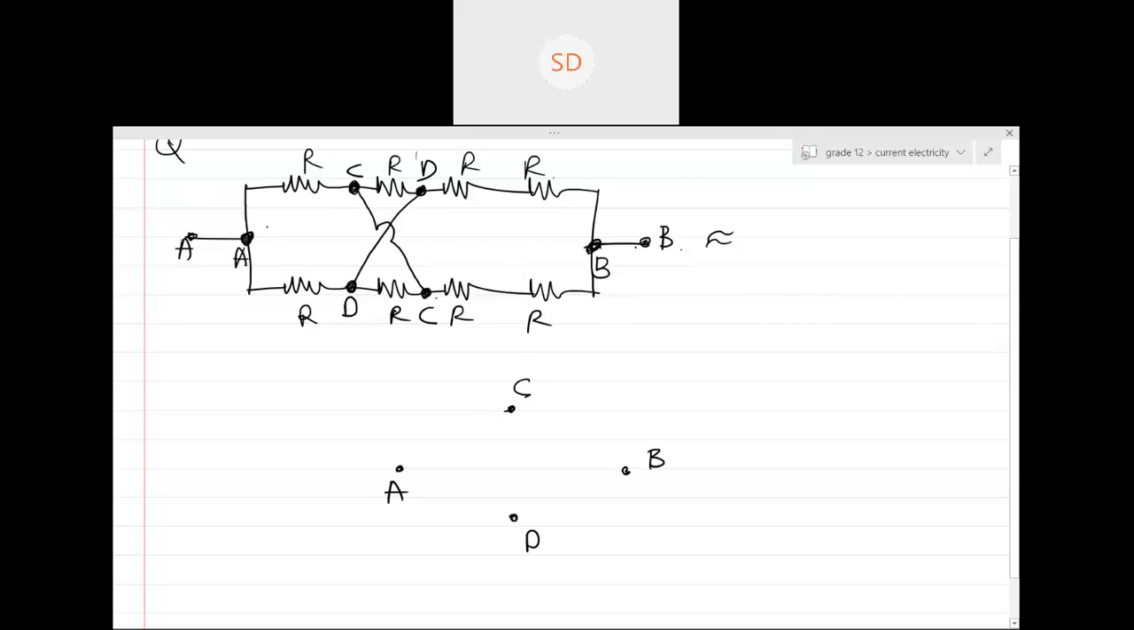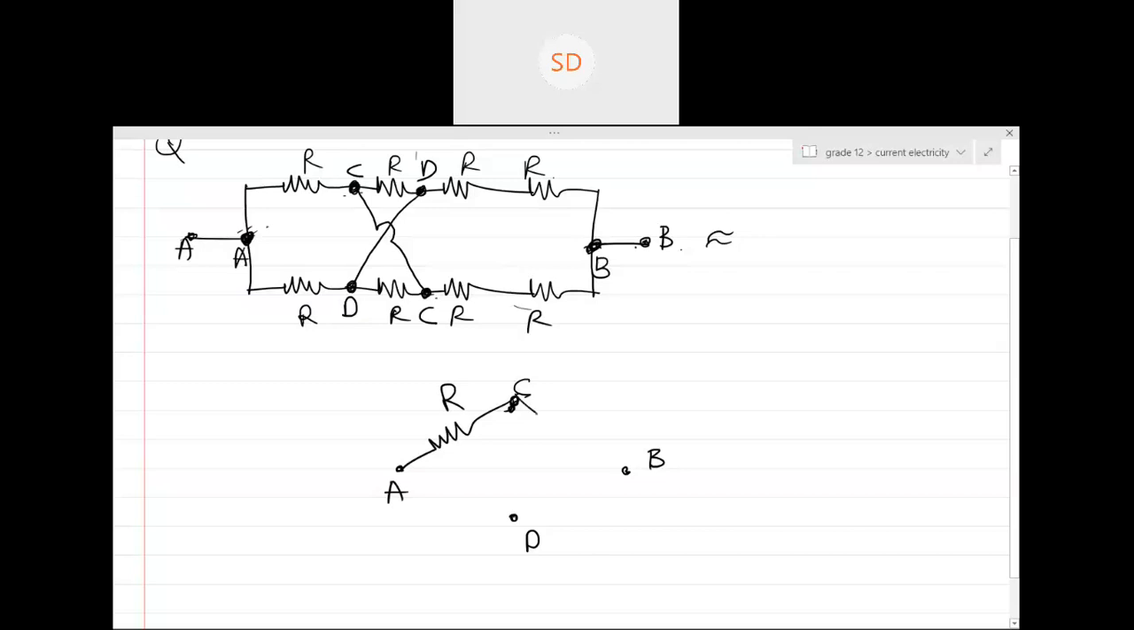How many resistors are there between A and C? A and C, how many? One. Only one resistor. That is R, right? How many resistors between C and B? Can you see C and B? Two resistors. So 2R.